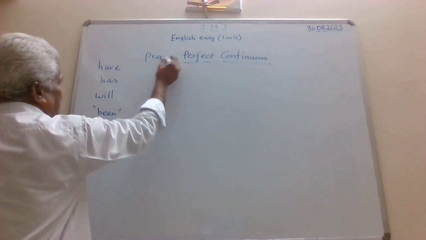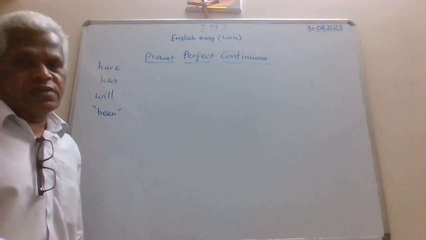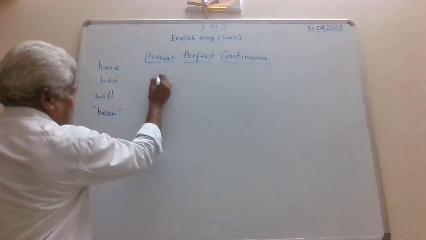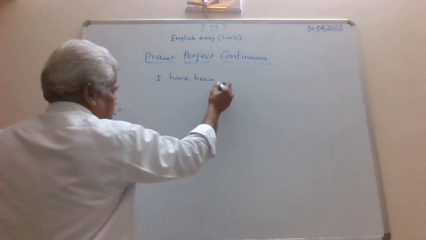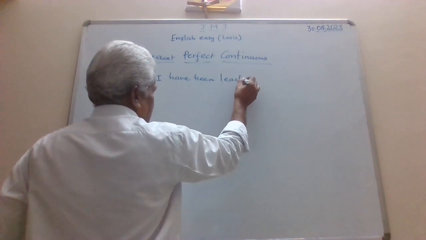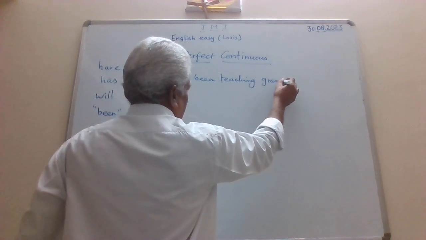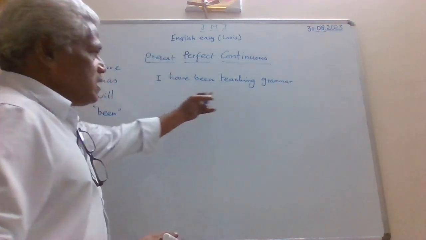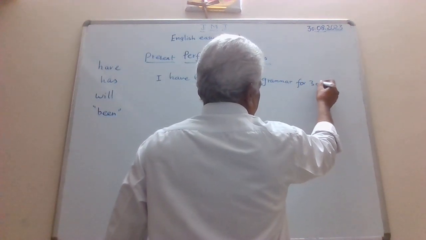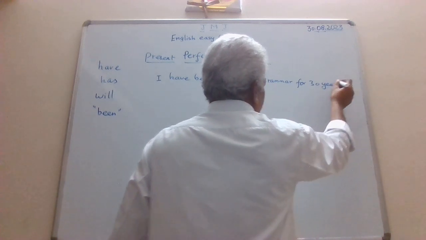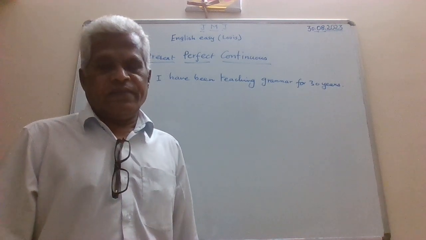So first of all, let me write present perfect continuous. Let me start with the subject I. So I have been teaching grammar for 30 years. I have been teaching grammar for 30 years.